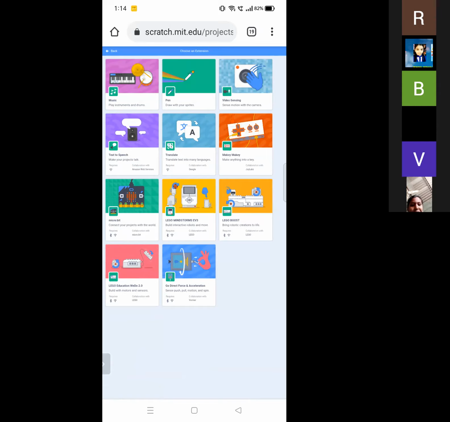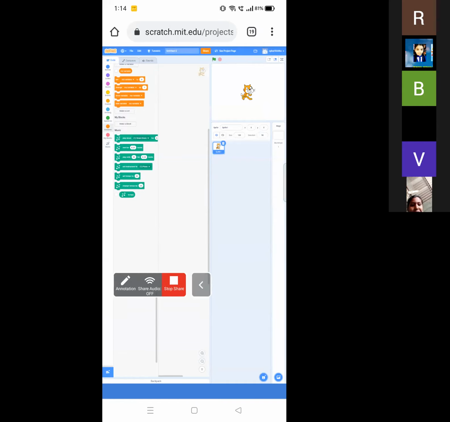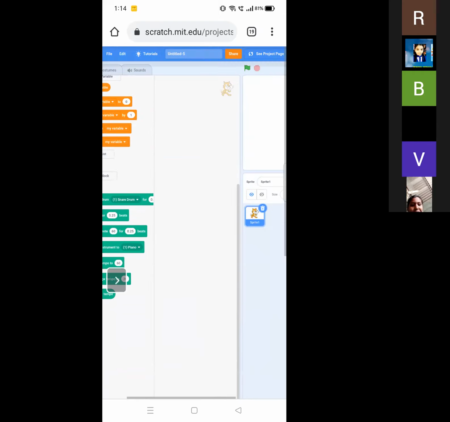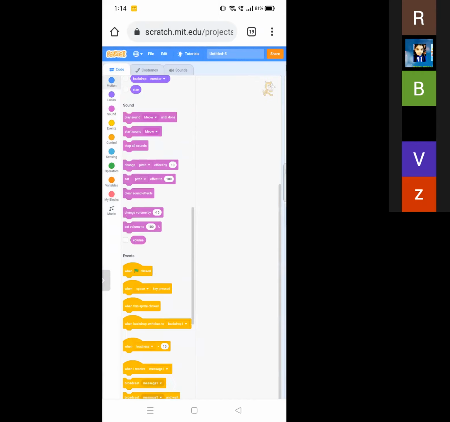So now I want music blocks. When I click on the music block, here there are music blocks. And in this way, we can choose from these extension blocks. So these are the blocks in Scratch coding. I hope you all understand and you are very clear about these blocks.